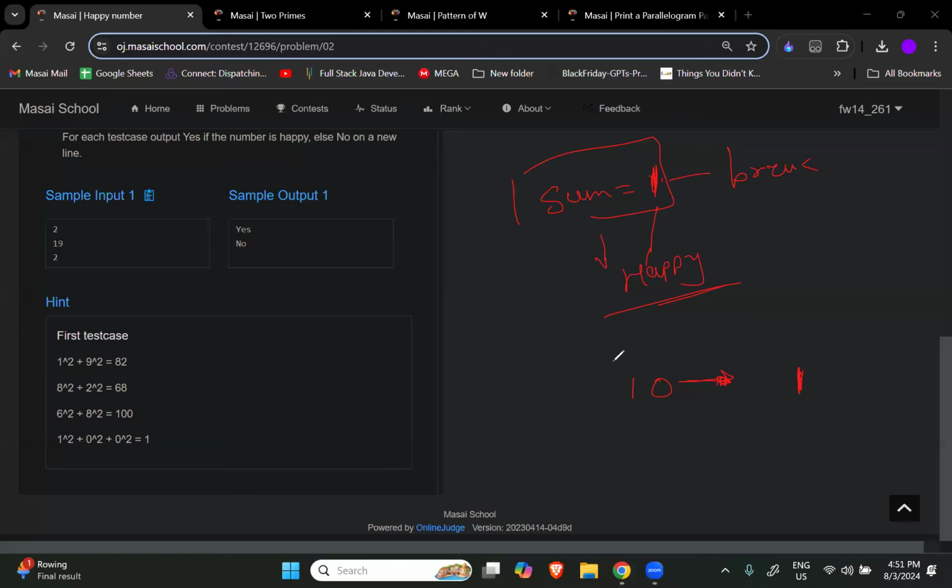We will only try to make the square of that specific number 10 times. Only 10 times we will try to make the square of any number. Let's suppose that number is 19. I will try to make the square of its digits only 10 times. If in 10 iterations I am not getting 1, it's not a happy number. Are you able to understand what I'm saying? In 10 iterations, if I'm not getting 1, that means that number cannot be a happy number.